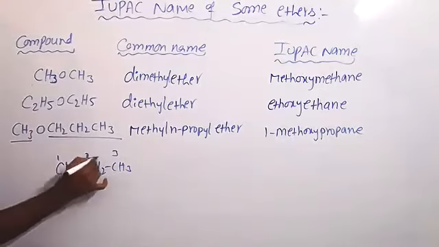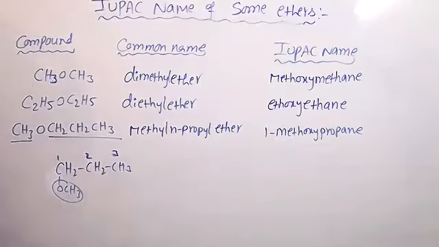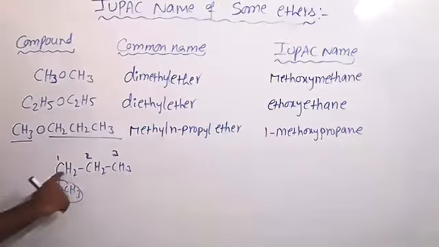The carbon chain which has more carbons, we number from that chain, and the smaller chain with the oxygen atom we give like this: CH3-O is attached to the first carbon. Now how to give the name? First carbon attached to methoxy. Methyl with oxygen we call methoxy. 1-methoxy, and this name propane.